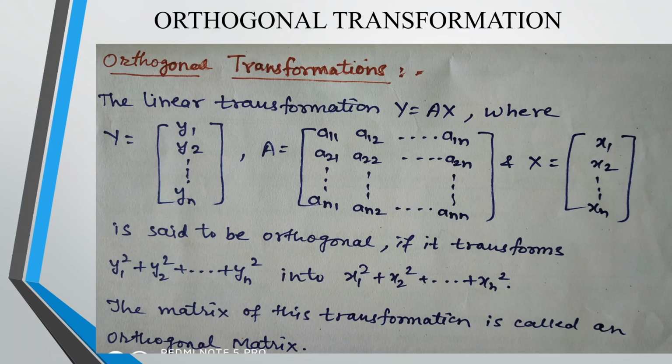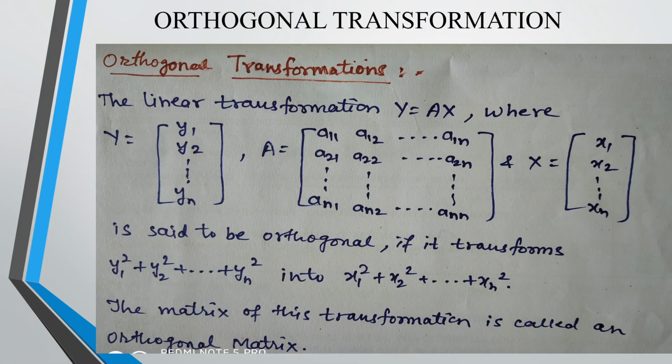But by means of what? By means of this capital A. What is this capital A called? Capital A is called the matrix of transformation. So if this transformation y is equal to ax is to be shown orthogonal, then I need to convert this into this, and then that matrix of transformation will be called an orthogonal matrix.